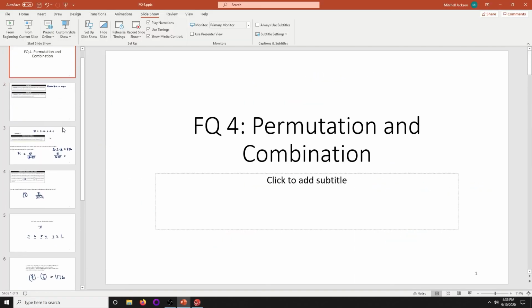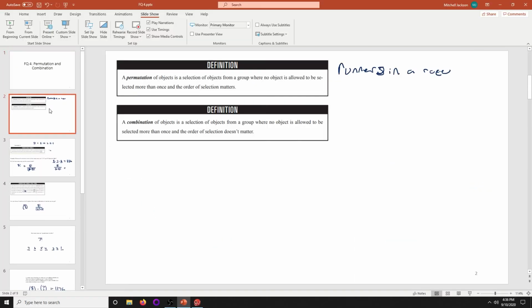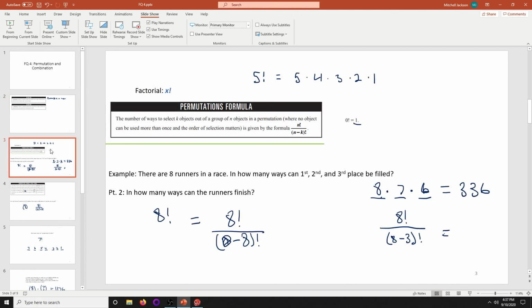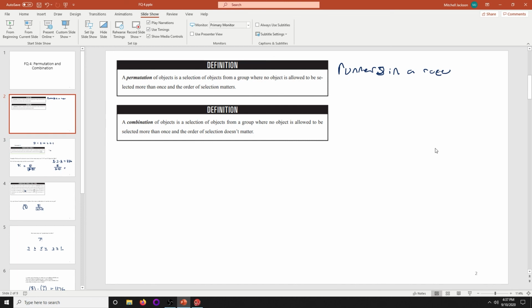Cool. I would also like to reiterate that you really need to keep straight which type of problem you're dealing with, whether it's permutation or combination. And you'll get used to seeing that. Maybe you'll have no trouble with it at all. That's ideal. But that's the thing that you'll need to practice the most.